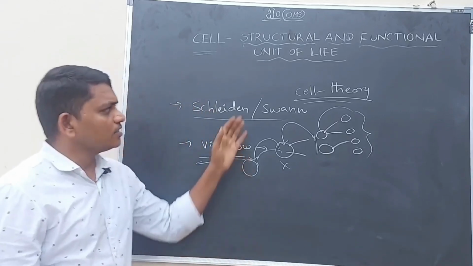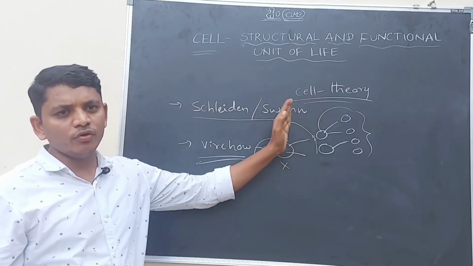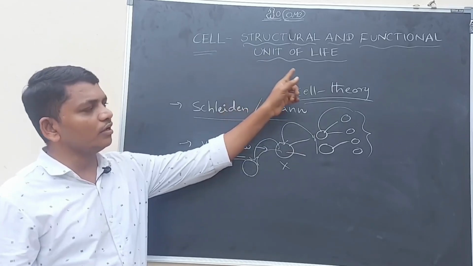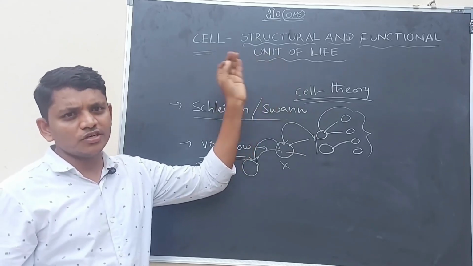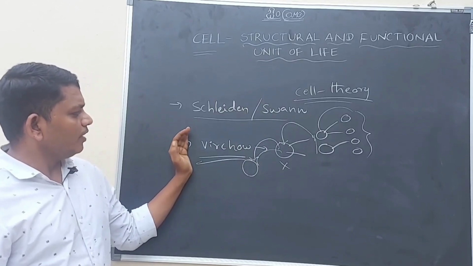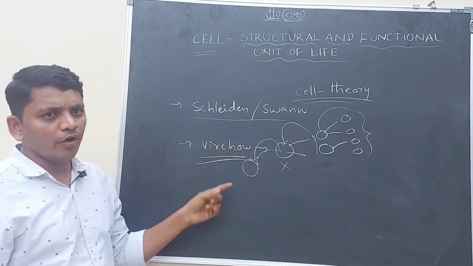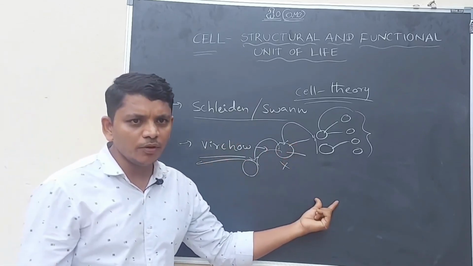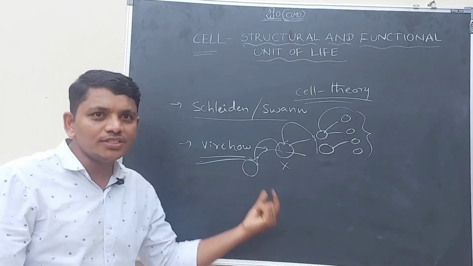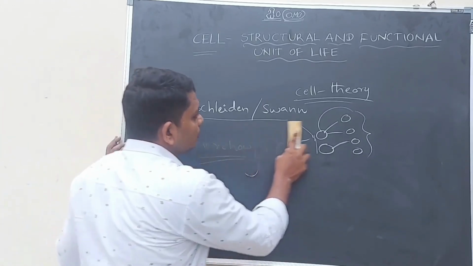So the cell theory was proposed by Schleiden and Schwann. As per their view, all organisms are made up of cells, and the cell is the basic unit of life, the structural and functional unit of life. And Virchow expanded the cell theory with his point. The point is that all new cells come from pre-existing cells, which means previous cells. This is the main point belonging to cell theory.